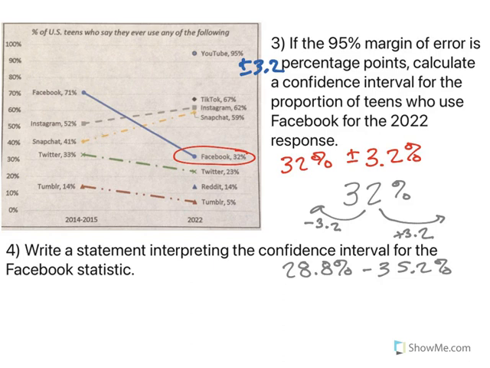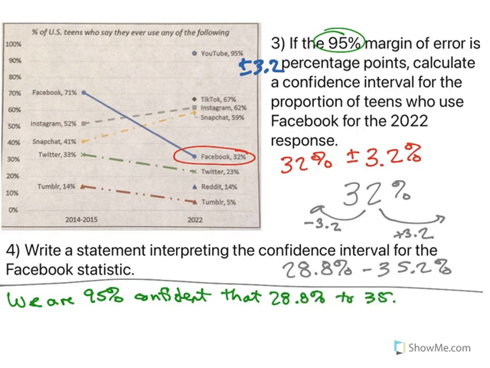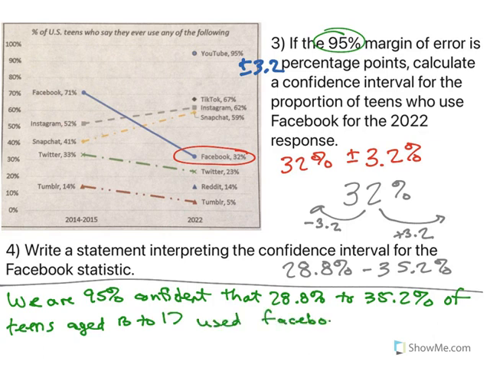So let's write a statement interpreting the confidence interval for the Facebook statistic. We are 95% confident, right, because it tells us 95%. We are 95% confident that 28.8% to 35.2% of teens aged 13 to 17 used Facebook in 2022.